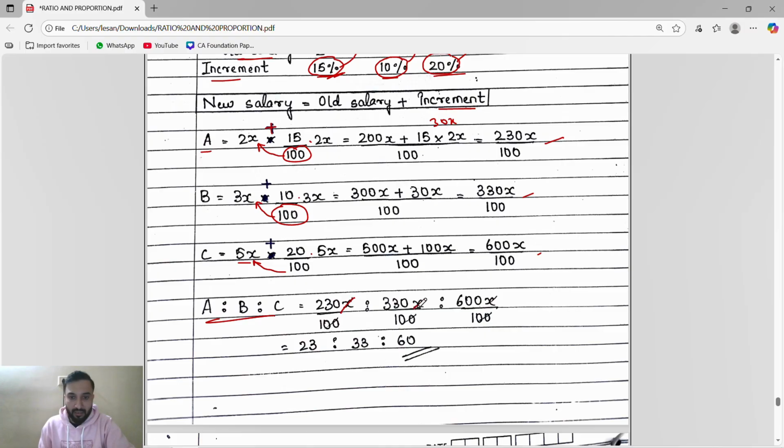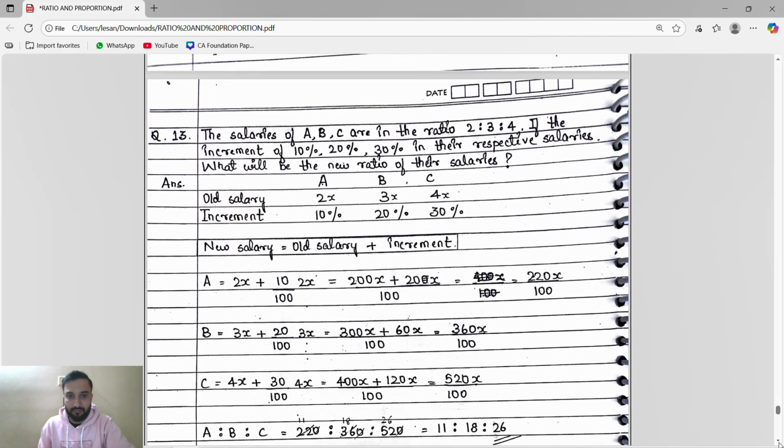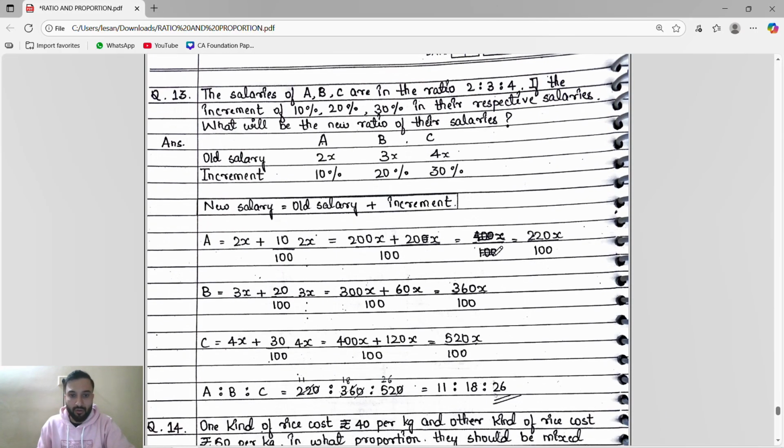So first x will get cancelled, 100 will get cancelled. So 230 is to 330 is to 600. Then 0 will get cancelled, so 23 is to 33 is to 60. Done. This is important, guys. We will do the same for this also. Understand the previous concept and try to solve this, you will get the answer.